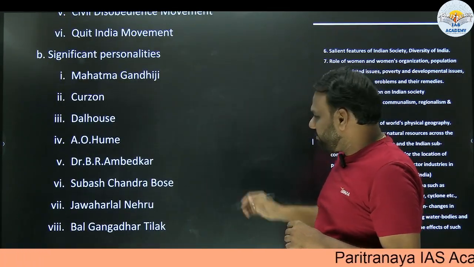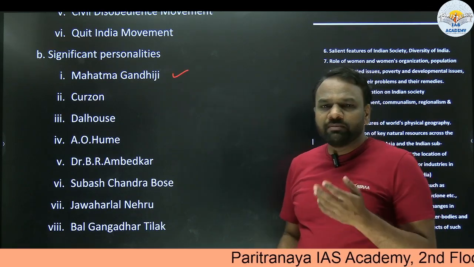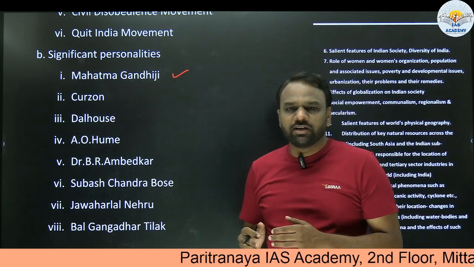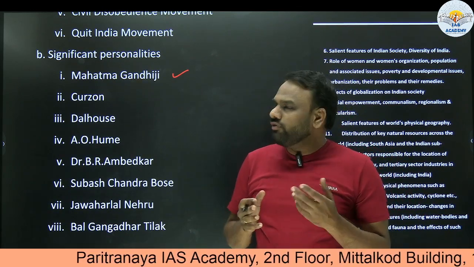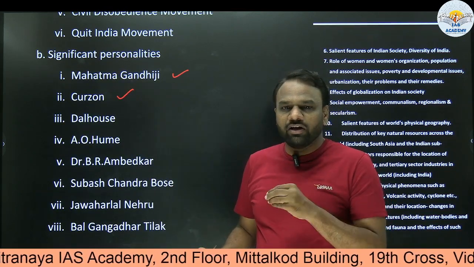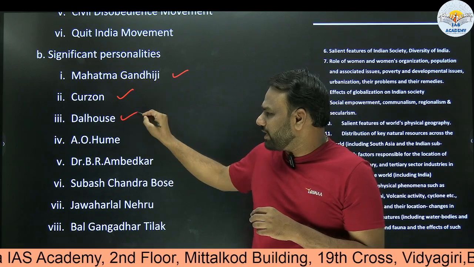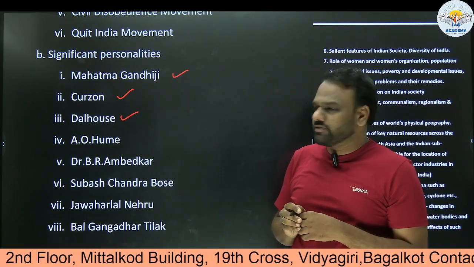Next, significant personalities. There are many personalities, but I have listed a few of them here. It may be Mahatma Gandhi ji. And when they say personalities, they are not speaking only about Indian personalities. They are also referring to foreign personalities. For example, Curzon. What kind of impact did Curzon's policies have on India? What kind of impact did Dalhousie have on India? All these questions can focus on foreign personalities as well.